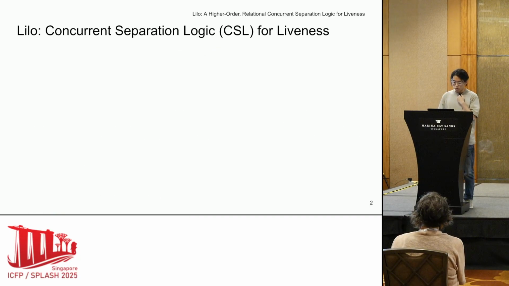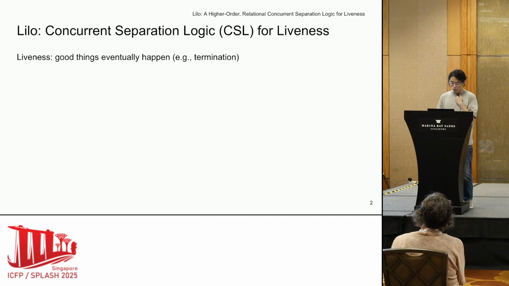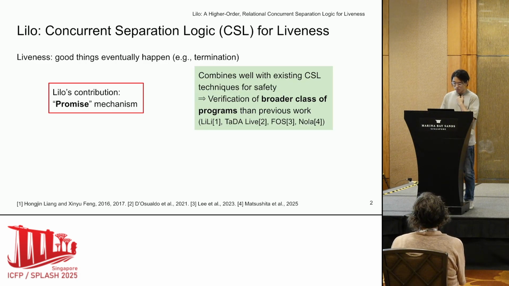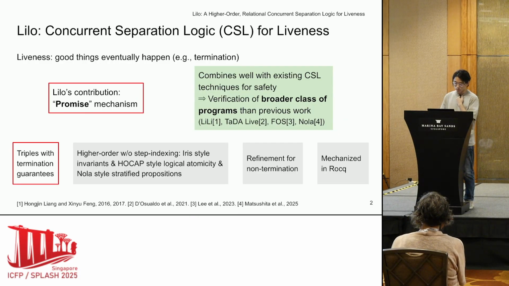Lilo is a concurrent separation logic for liveness, where liveness is a category of program properties that informally means good things eventually happen. For example, termination is a liveness property of a program. Lilo's main contribution is a promise mechanism for liveness reasoning, which combines well with existing concurrent separation logic techniques for safety, enabling verification of a broader class of programs compared to previous work, as listed here.